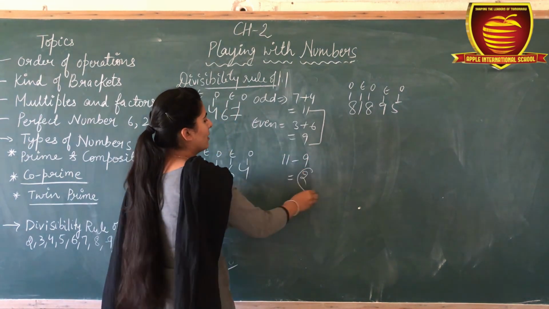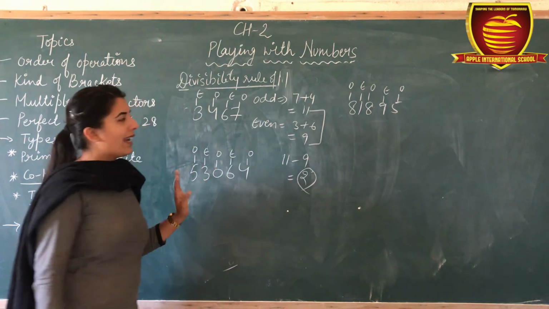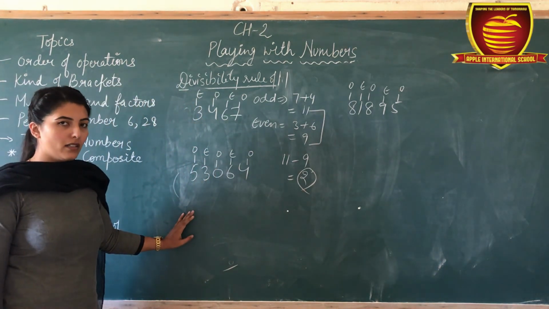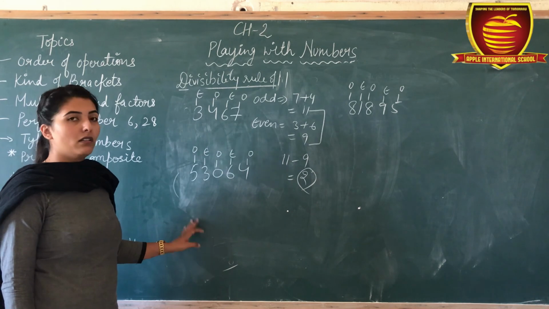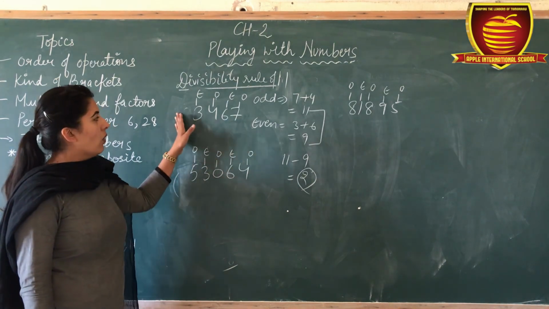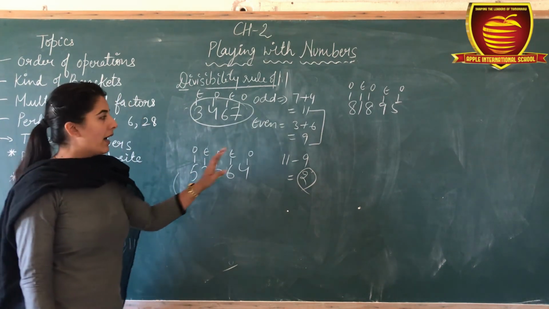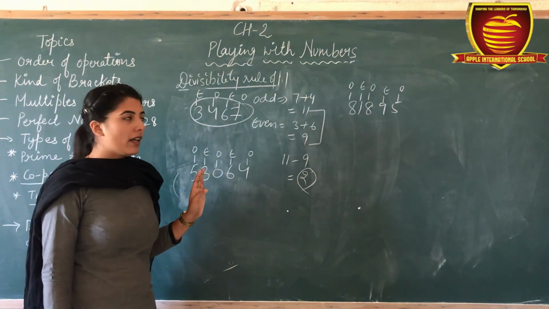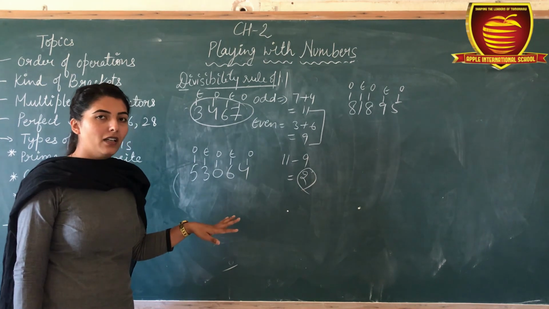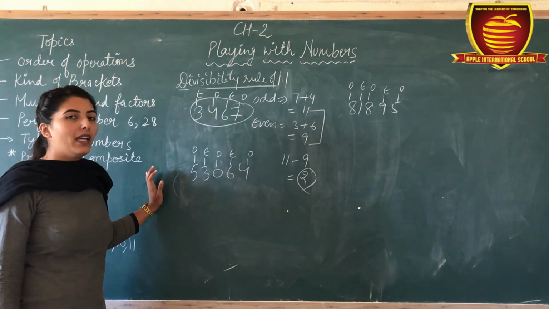So is 2 divisible by 11? No. Okay. So this number is also not divisible by 11. अगर difference 0 आ जाए या फिर 11 का multiple आ जाए, then that number is divisible by 11.